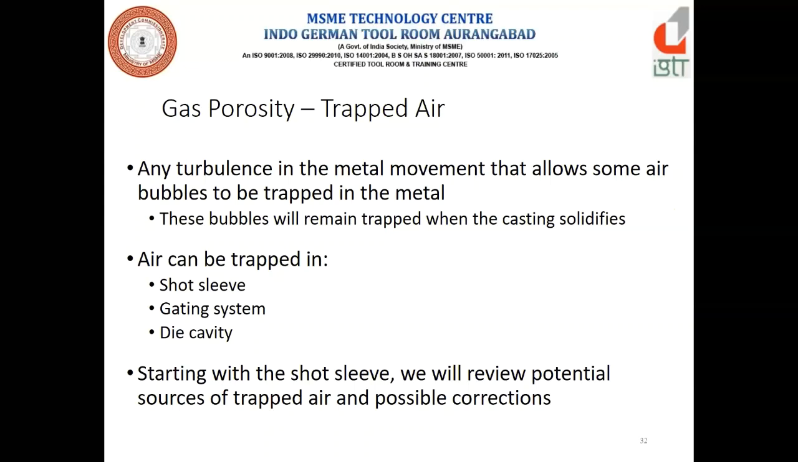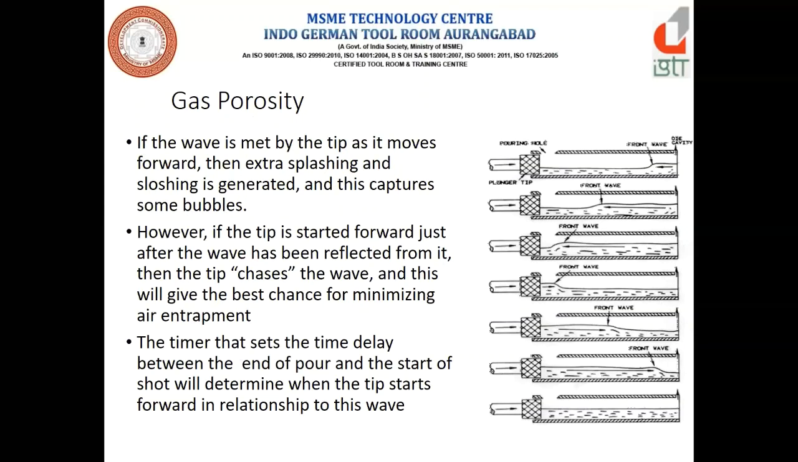Now, starting with the shot sleeve. In the shot sleeve, we can see how the metal is poured in the sleeve. Next, we pour the metal through the ladle into the sleeve. With the help of the plunger, it is moved to the gating system. Now the plunger speed matters here. How can we avoid the air trapping in this area?